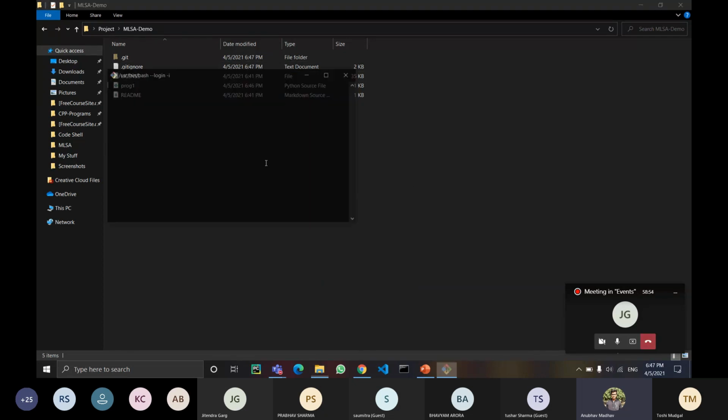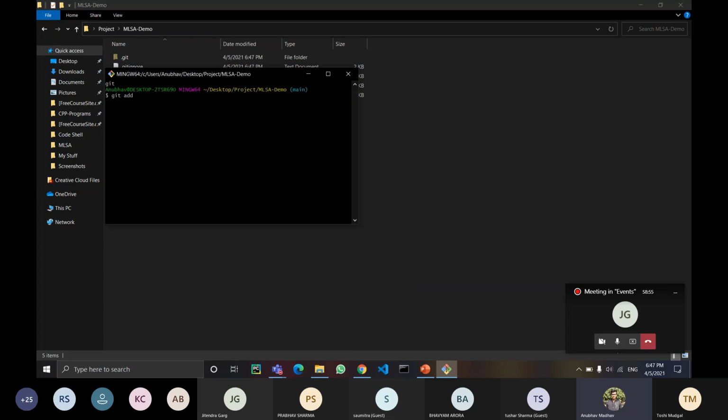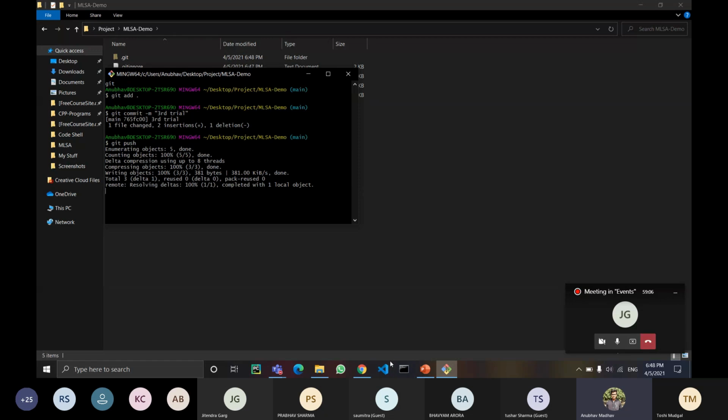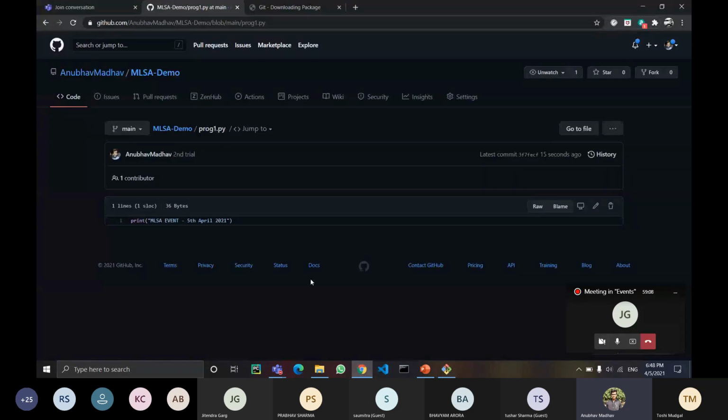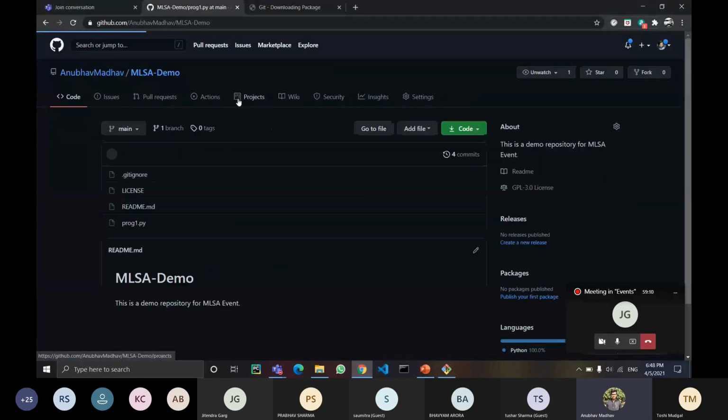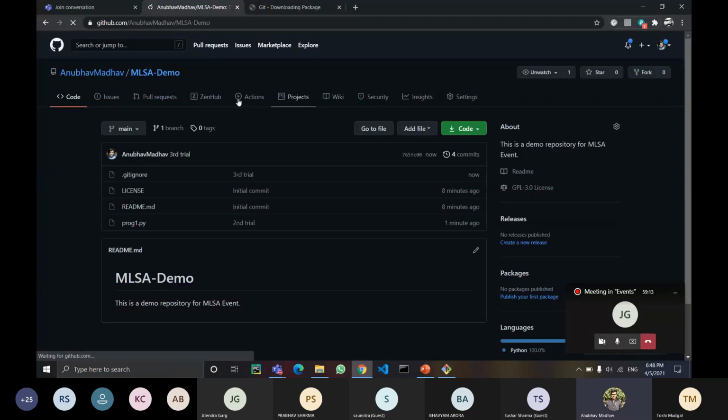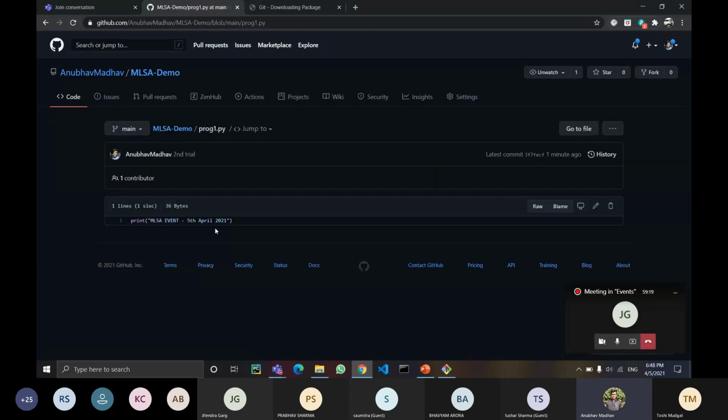Again git bash, git add dot, git commit -m third try, git push. See, now we can see that my third trial is not pushed and the changes are not yet reflected.